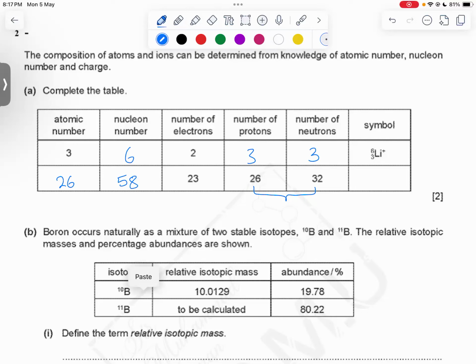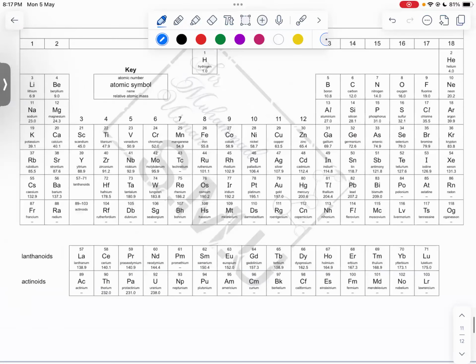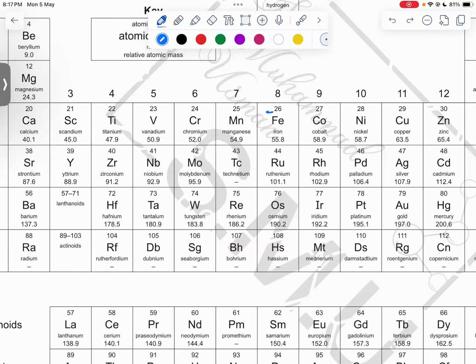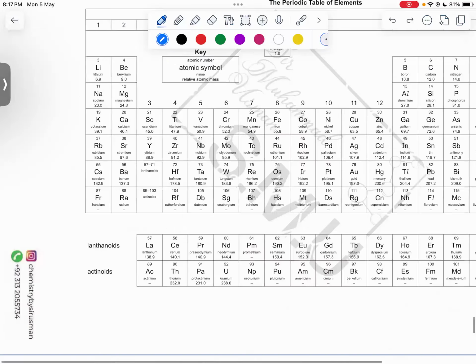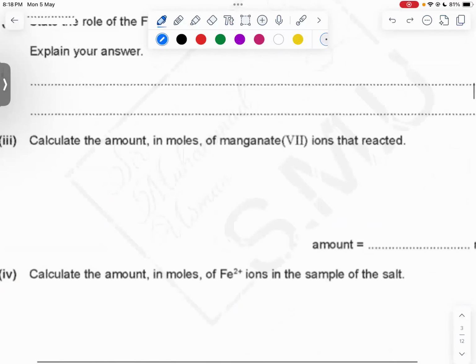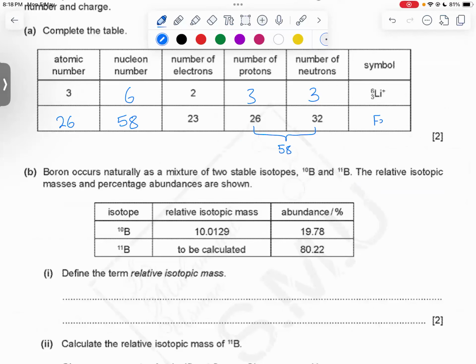So the element is the element with atomic number 26. If you don't know which element has atomic number 26, go to the periodic table and search for the one with the atomic number of 26. We know that is our boy iron. All right. Mass can be anything. Atomic number never changes. All right. So it's Fe. So it's 26 Fe. So let's write its atomic symbol. It should be Fe. All right. Its mass is 58. Its atomic number is 26.